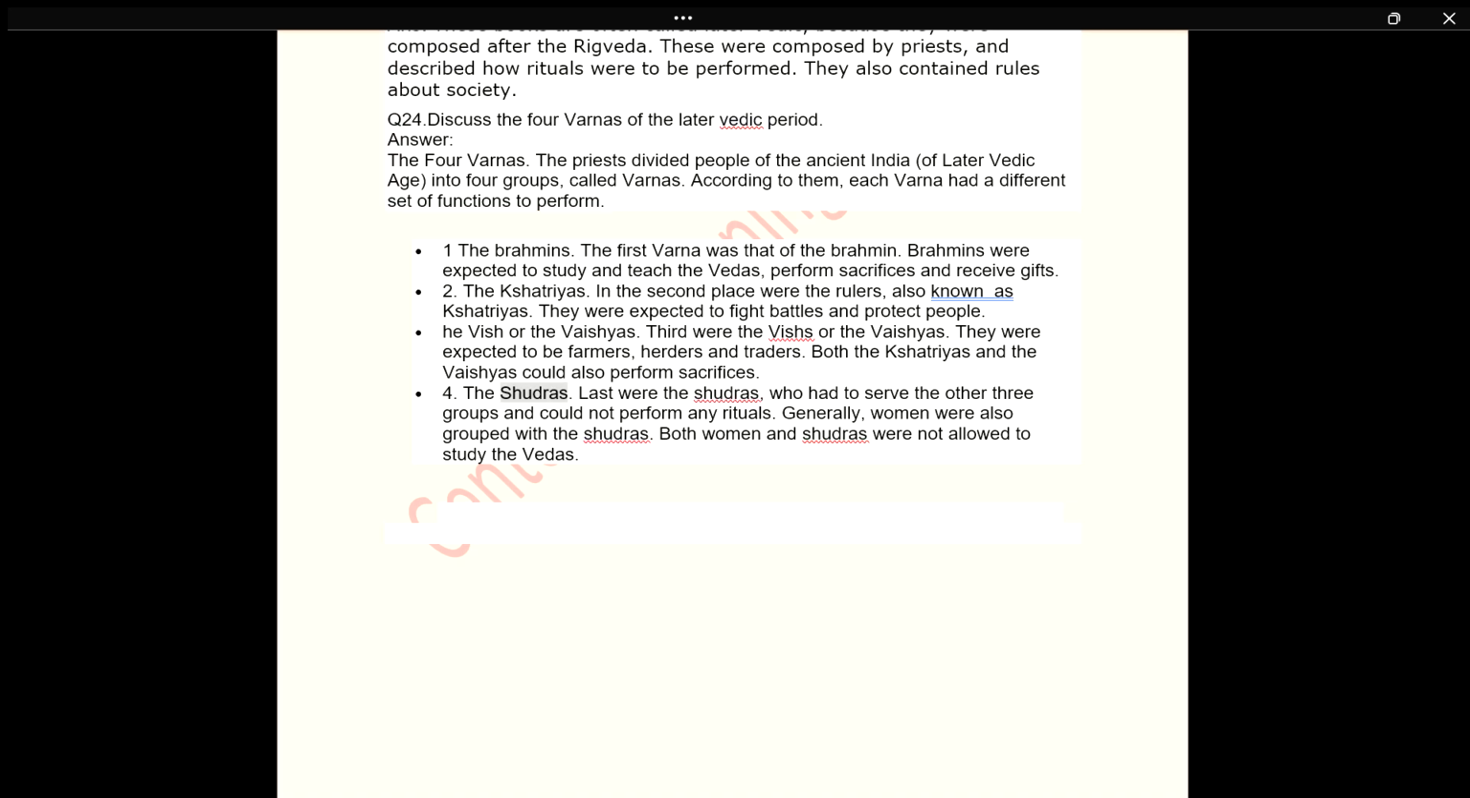4. The Shudras. Last were the Shudras, who had to serve the other three groups and could not perform any rituals. Generally, women were also grouped with the Shudras. Both women and Shudras were not allowed to study the Vedas.